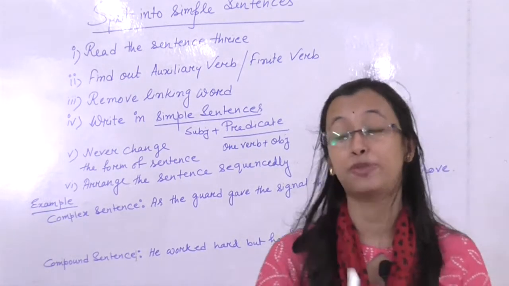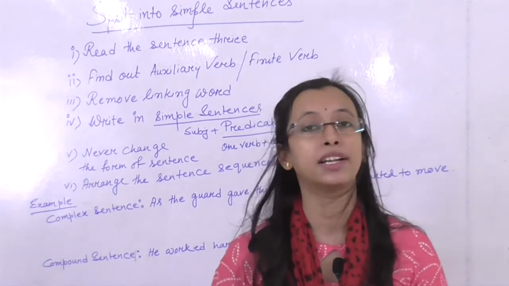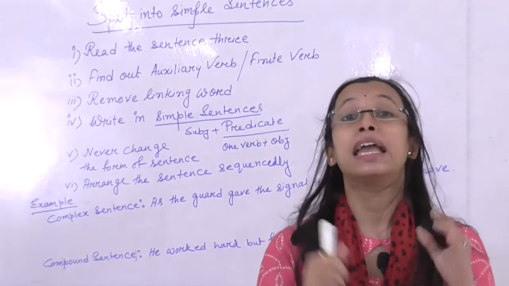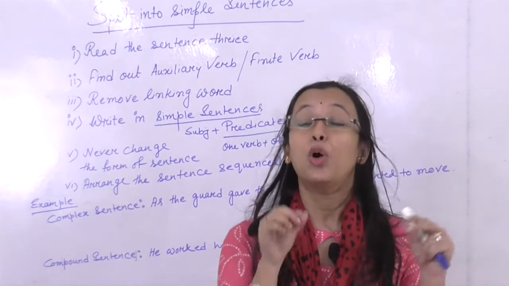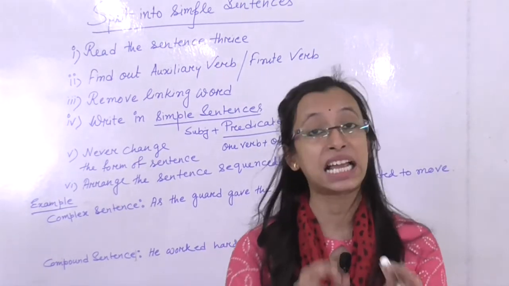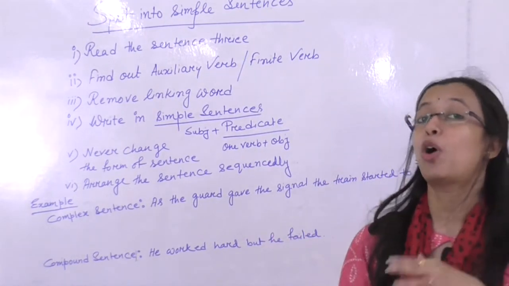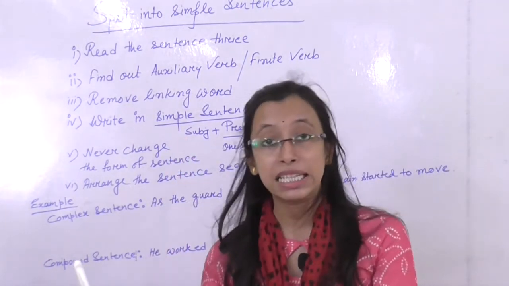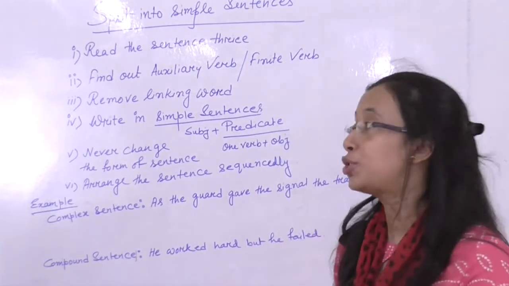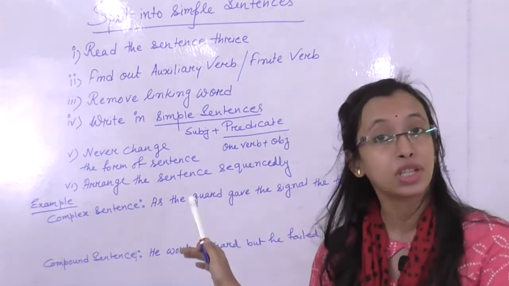This is a very vital point for a simple sentence. You need to identify how many verbs are present in the complex sentence.